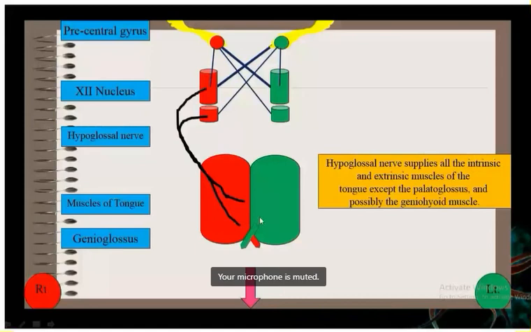Now next one is whenever you have got the upper motor neuron lesion, somewhere over here, suppose in the left precentral gyrus, whenever you have the lesion over there in this part on the left side, you can see the corticonuclear fiber innervating the lower part, this fiber is interrupted. As a result, the muscle of which side will paralyze? The left or right? Will the right genioglossus paralyze or the left?